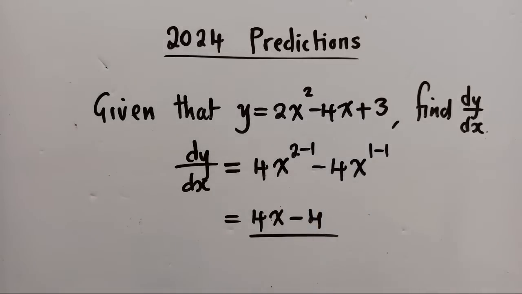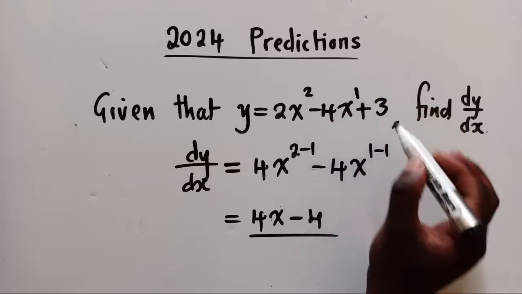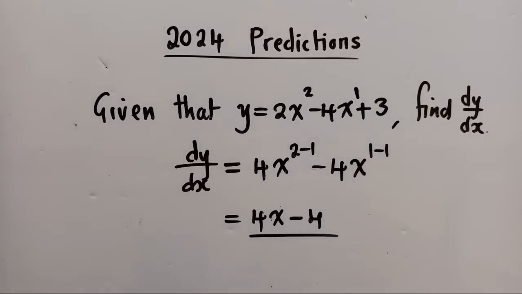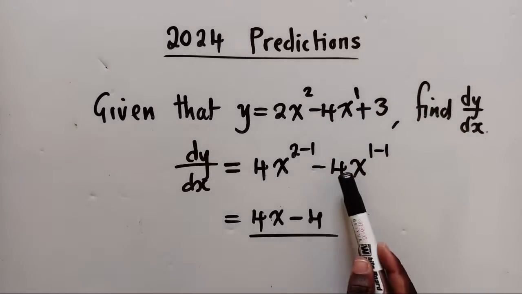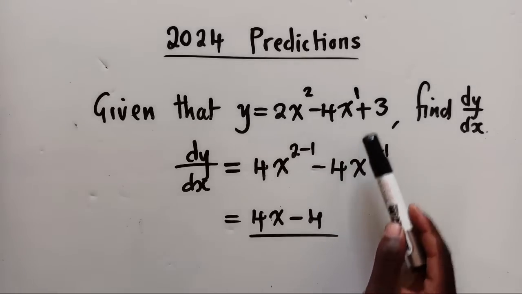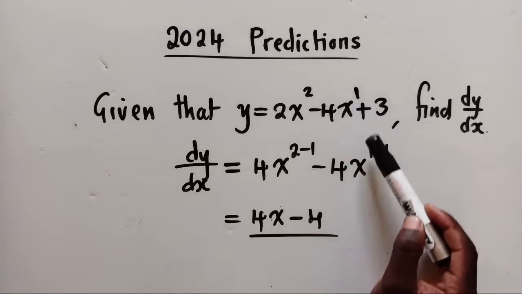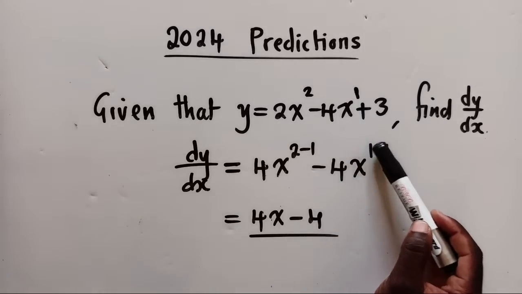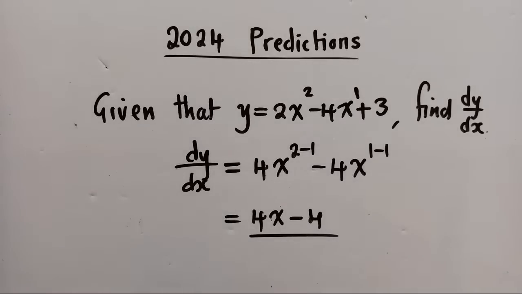The next one, there is an x with a power 1. So this power 1 times negative 4 is negative 4. We write x, and from the power 1, you subtract a 1. So it will be 1 minus 1. The rule of derivative or dy/dx is to first multiply by the number that is in front, which is the coefficient, and then subtract a 1 from the power. That's the rule of dy/dx.